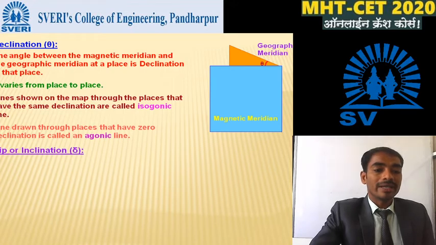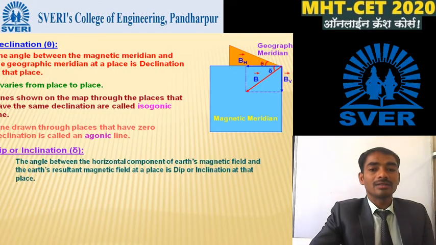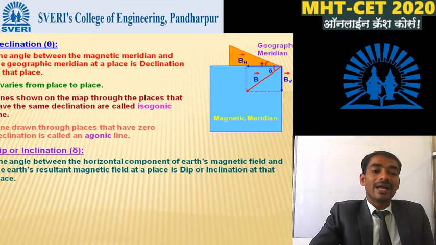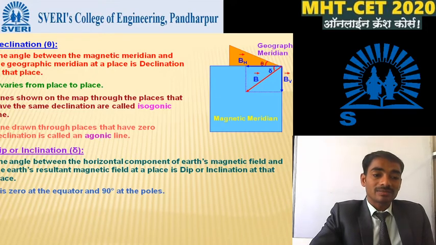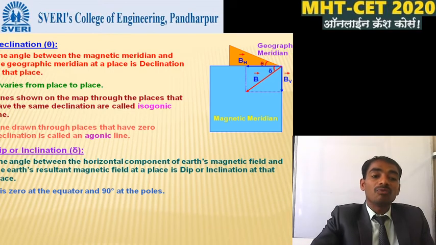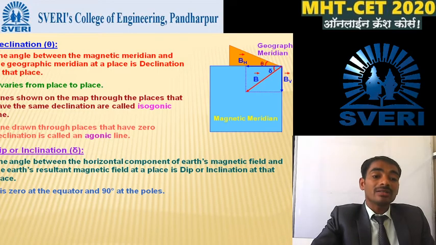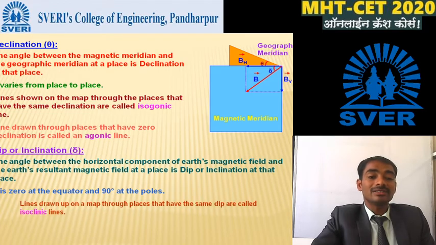So, dip or inclination. What is meant by the dip or inclination? See in this figure, delta. The angle between the horizontal component of Earth's magnetic field and the Earth's resultant magnetic field at a place is the dip or inclination of that place. It is 0 at the equator and 90 degrees at the poles. When this dip or inclination delta is at the equator, it is 0. If it is at the poles, then it is 90 degrees.